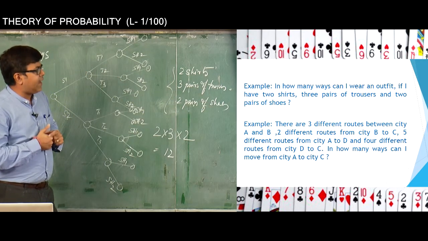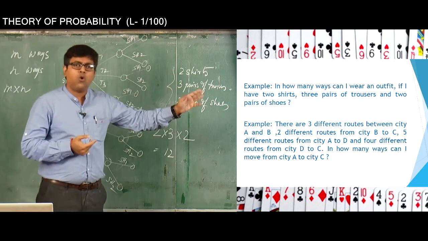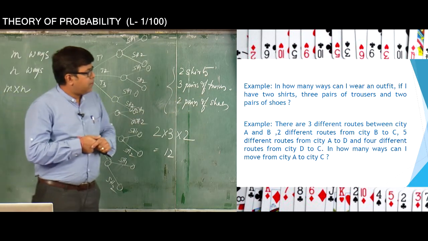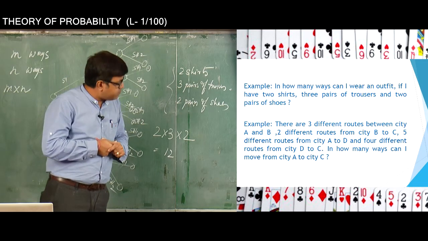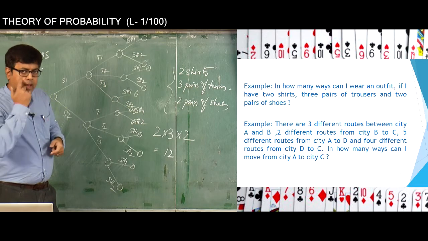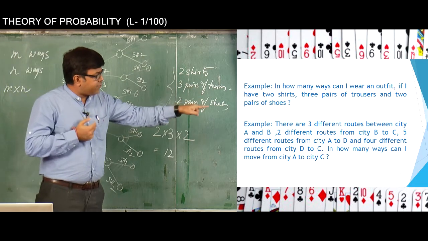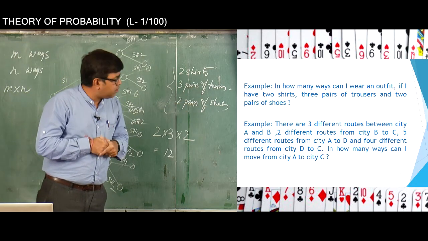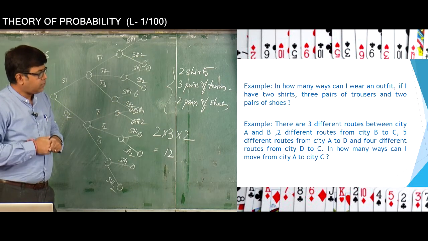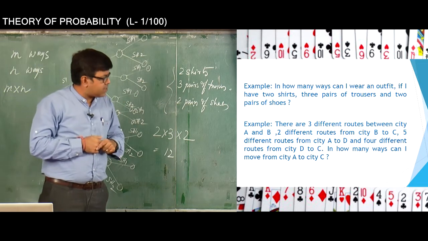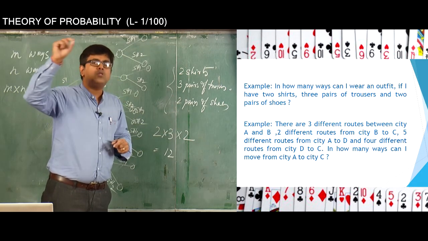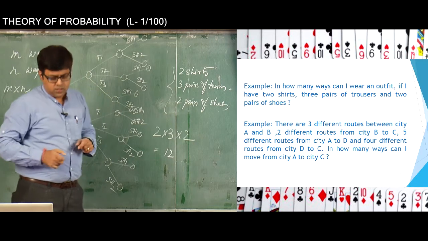The problem says that there are 3 different routes, right. I will just read the problem first. There are 3 different routes between city A and B, 2 different routes from city B to C, okay, 5 different routes from city A to D, and 4 different routes from city D to C. Now the question asked is that in how many ways can I move from city A to city C? That is the question asked.